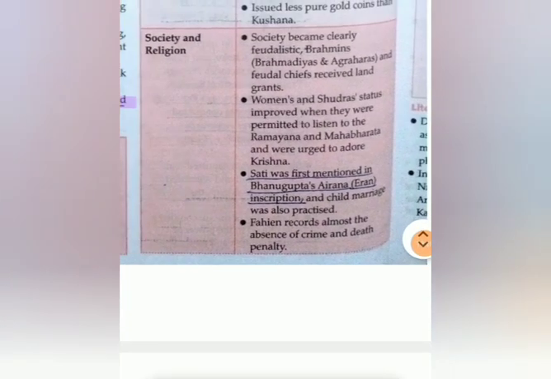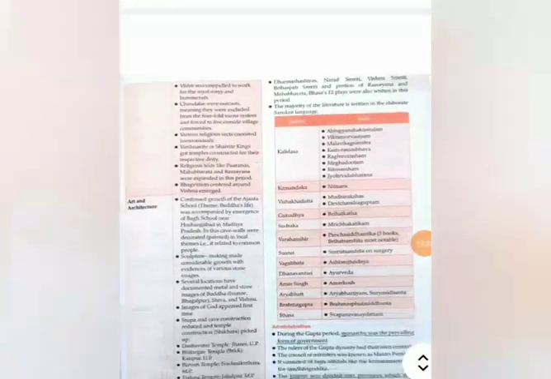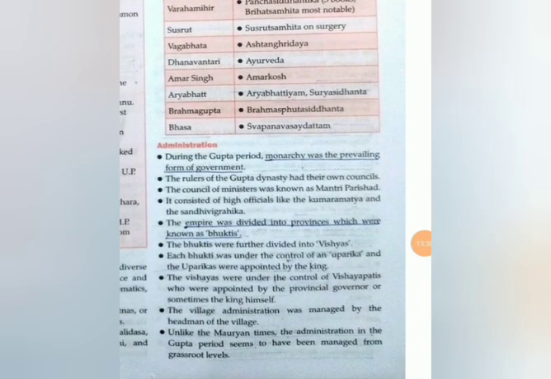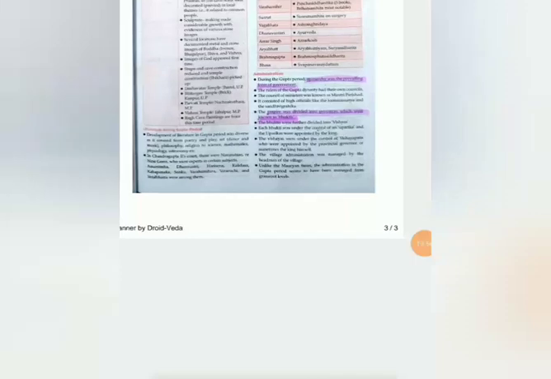Now Sati was first mentioned in Bhanugupta's Iran inscription. So this is important, that the practice of Sati was first mentioned in Bhanugupta's Iran inscription. Next, which important thing I should tell you: in administration you only need to know that monarchy was the prevailing form of government. Monarchy का मतलब होता है कि वहाँ पे एक किंग था, राजा महाराजा, इस टाइप की एडमिनिस्ट्रेशन को हम monarchy कहते हैं. Okay, empire was divided into provinces, they were known as bhuktis. So the provinces were known as bhuktis.